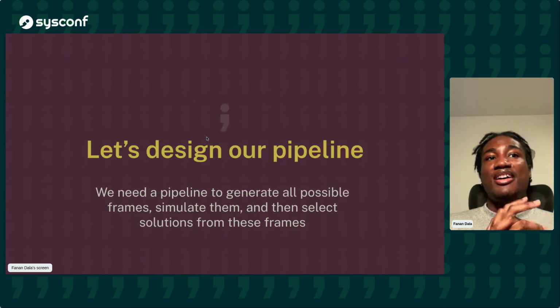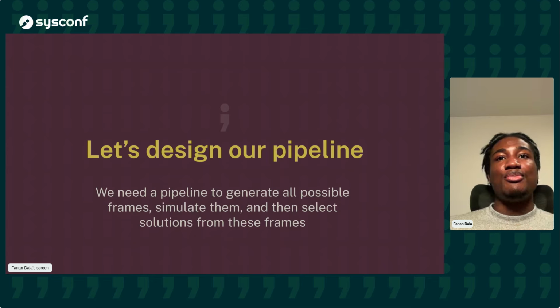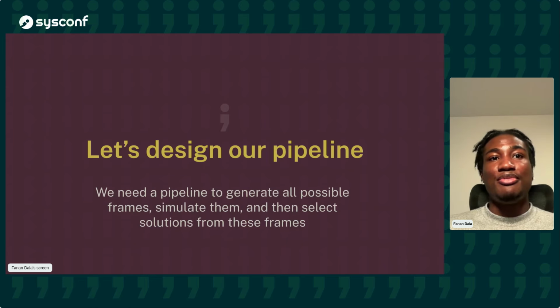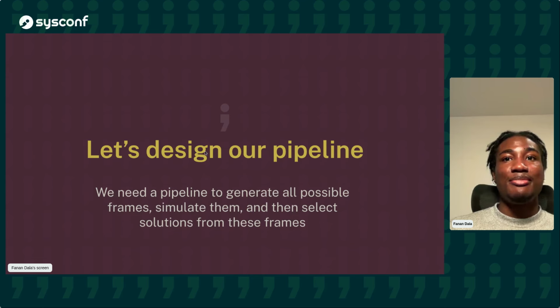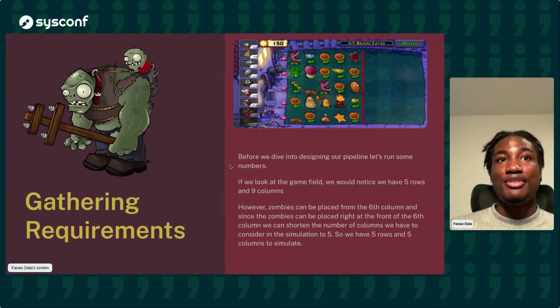Great. Now let us design our pipeline. We need a pipeline because we have to generate all possible zombie simulations, right? And then we need to simulate them and then select the most efficient frames from all of these simulations.